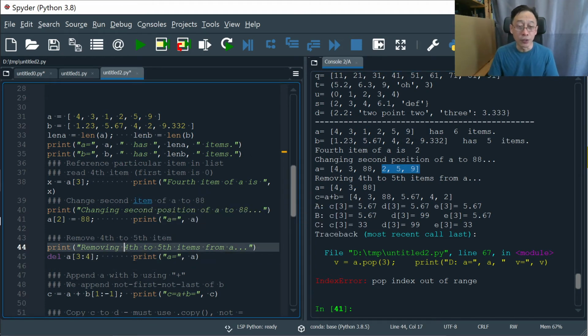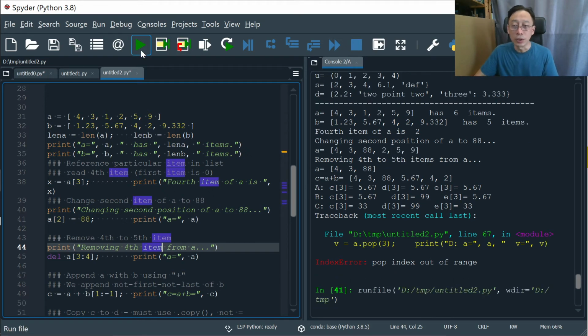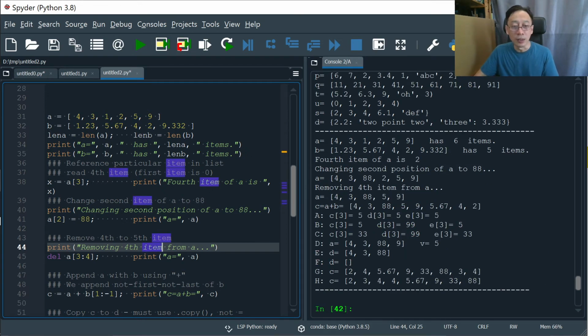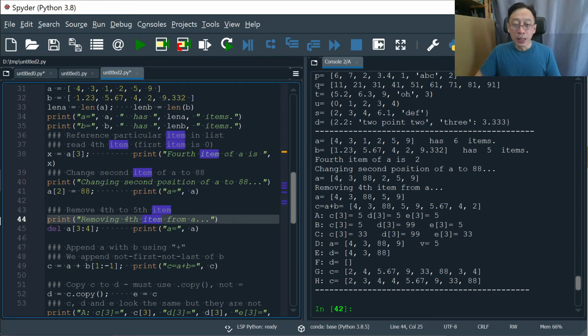So maybe I should change back to remove just the fourth item. Okay, so just the fourth item, we could have just said delete A:3 just as well, and that would be fine. Okay. Append with a B.